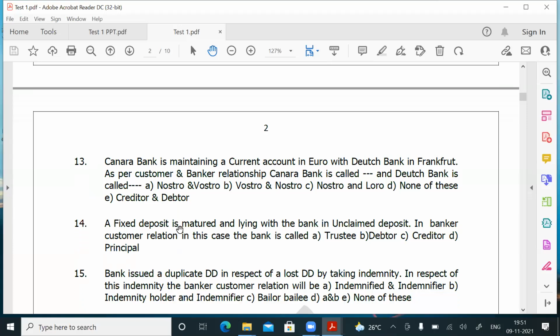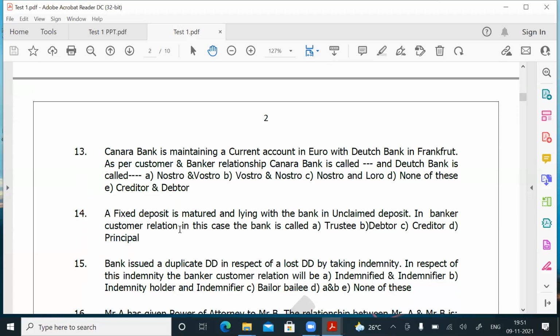Question number 14. A fixed deposit is matured and lying with the bank in unclaimed deposit. In banker-customer relation, in this case, the bank is called... See, whether it is a matured fixed deposit, or a current account, or an SB account, if it is lying with the bank, the money belongs to the customer and the bank is maintaining the money on behalf of the customer. So the bank is called the debtor, the customer is called the creditor.